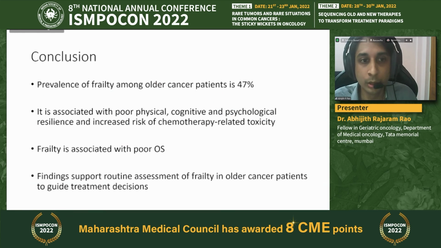So to conclude, prevalence of frailty among older cancer patients is 47%. It is associated with poor physical, cognitive, as well as psychological resilience, and increased risk of chemo-related toxicity, and associated with poor overall survival. Our findings support the routine assessment of frailty in older cancer patients to guide treatment decisions.